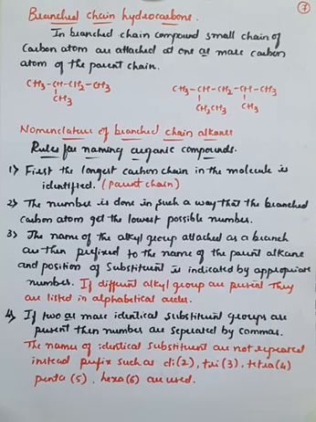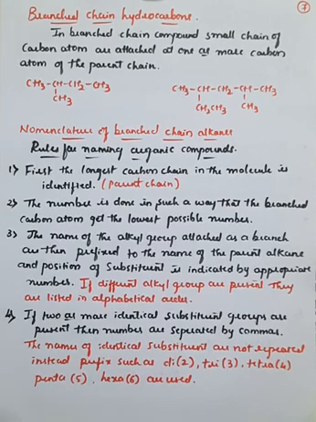Hello students, in the last class we discussed some of the important concepts from organic chemistry, that is, the functional group, the definition of the functional group, what a homologous series is, and the nomenclature of organic compounds. We gave one example and saw how the functional group attaches, what the branch chain is, what the parent chain is, and the different types of functional groups which can join with the parent chain or the main chain. We also covered the IUPAC names of alkanes, that is, straight chain hydrocarbons, and some examples related to branch chain hydrocarbons, right?